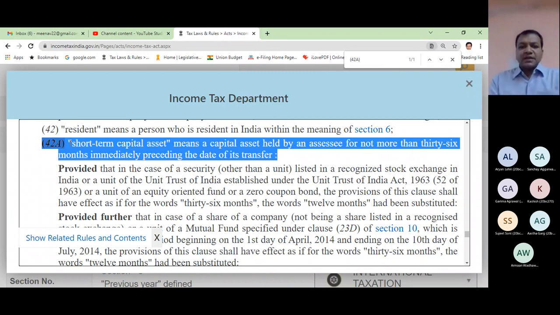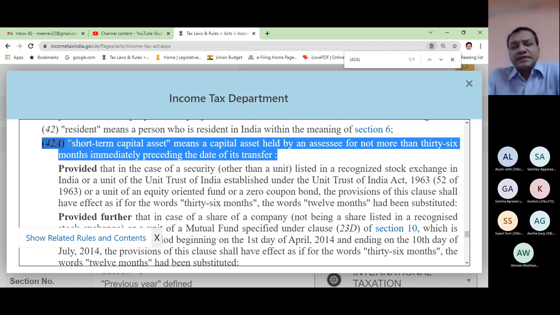Short-term capital asset means a capital asset held by an assessee for not more than 36 months immediately preceding the date of its transfer. That means if today I have transferred the asset, like if today is 5th November, what is the preceding date? Yesterday, that is 4th November. Till 4th November, if I have held that asset for not more than 3 years, then that asset is short term for me.